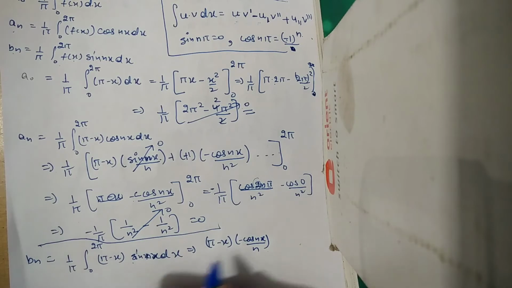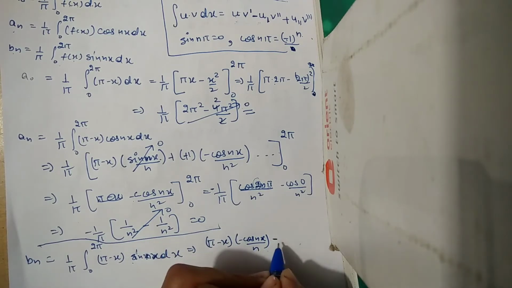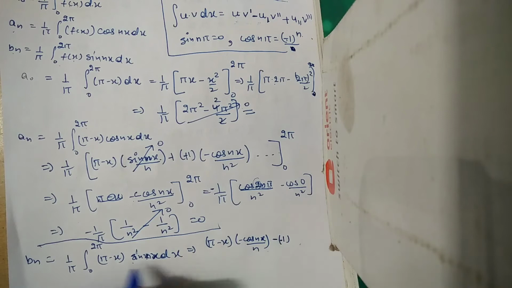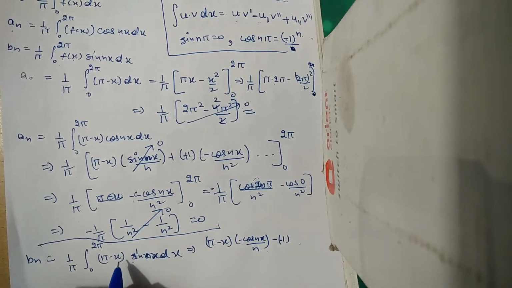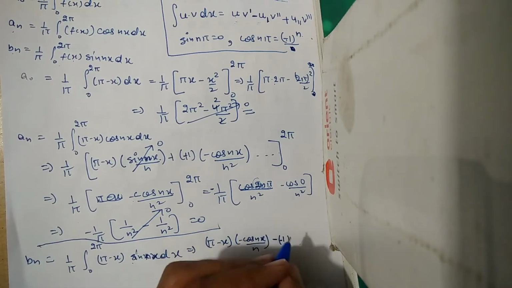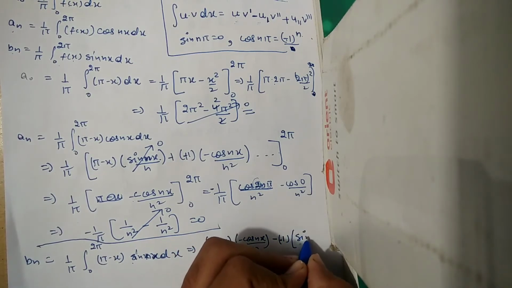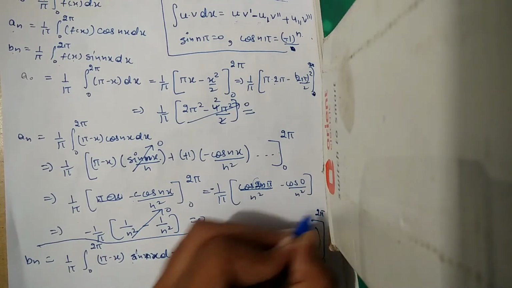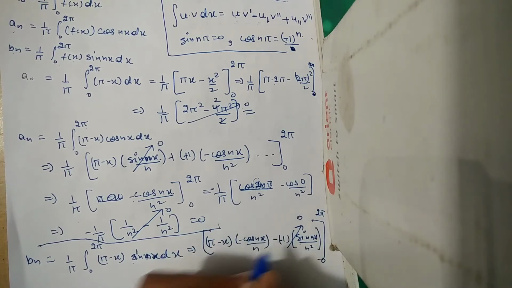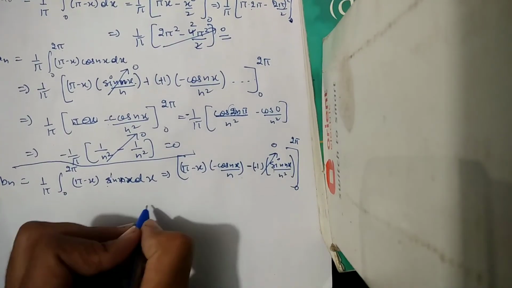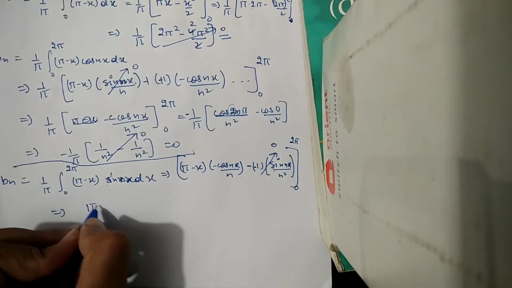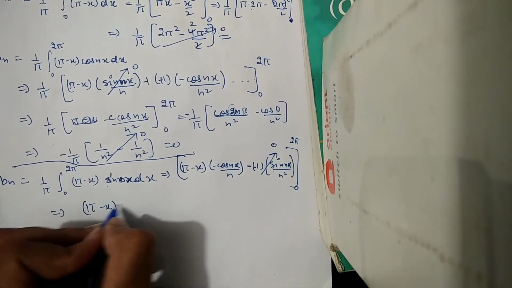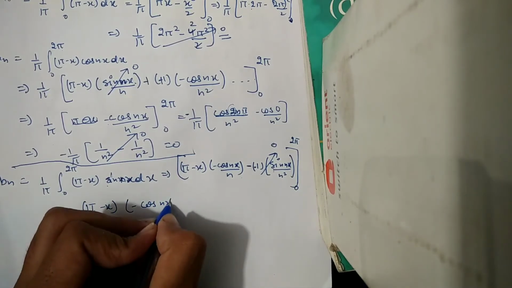Then differentiating u, the differentiation of pi minus x will be minus 1 because pi is a constant, then it will be 0, and integrating cos nx by n will become sin nx by n square. Now putting the limits from 0 to 2 pi, this will turn into 0 as sin 2n pi will be 0, and this value will be pi minus x into minus cos nx by n.